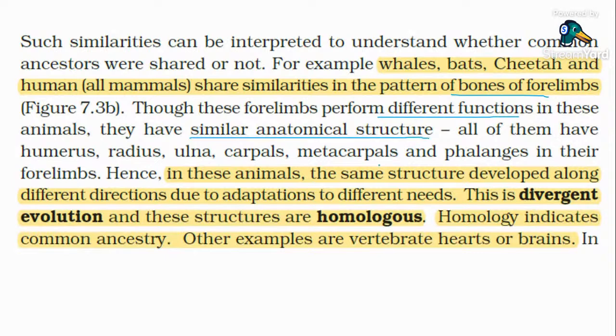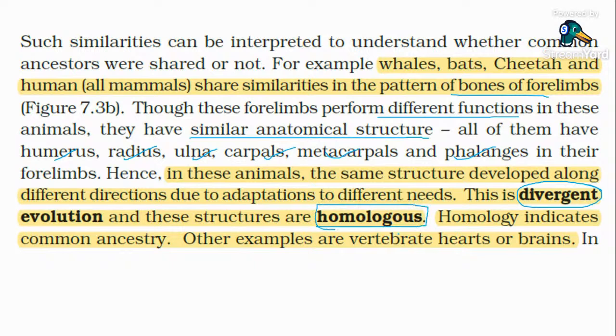They all have the bones: humerus, radius, ulna, carpals, metacarpals, phalanges. Anatomically they are the same, but functionally they are different. So these animals are said to have originated by divergent evolution, and these structures that perform different functions with anatomically similar origin are referred to as homologous structures.